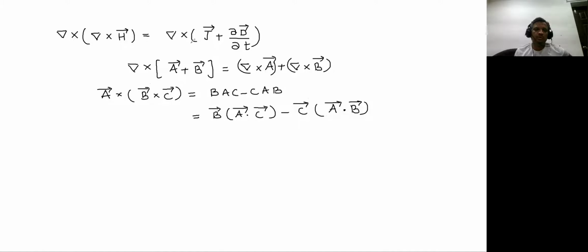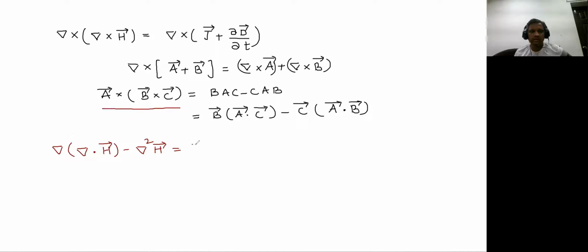Now, what we'll be doing is substitute this del cross del cross H, which is exactly in the form of this A cross B cross C. So what you will be getting is del into del dot H minus, this C vector here is H vector, A vector dot B vector is del dot del. So what you will be getting is del square of H. Del square of H will be equal to this.